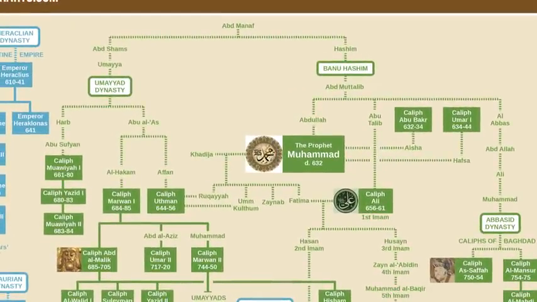According to Sunni Muslims, Muhammad was succeeded by the Rashidun caliphs, the first two of which were his close companions, Abu Bakr and Umar I. These two were also his fathers-in-law, as he married their daughters after the death of Khadija. Unlike the founders of other religions, Muhammad was both a spiritual and political leader. By the end of his life, he had basically conquered the entire Arabian Peninsula.